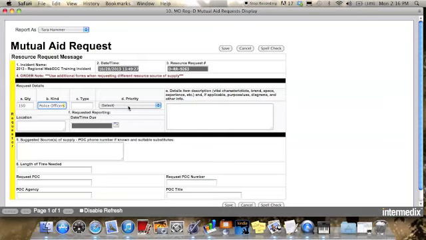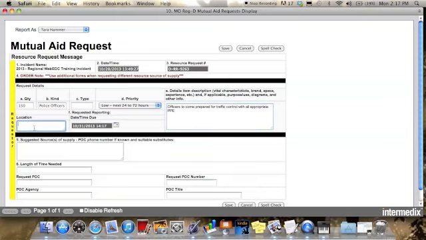And I will go ahead and put in my priority. The priorities for the mutual aid requests are: a low priority is within the next 24 to 72 hours, a medium request is within the next 3 to 24 hours, and a high request is that I need it within the next 3 hours. I'm going to put this one as a low request and ask for officers to come prepared for traffic control with all appropriate PPE.